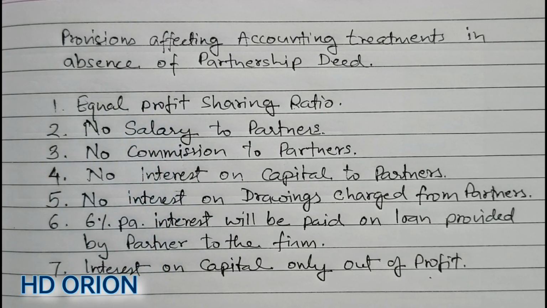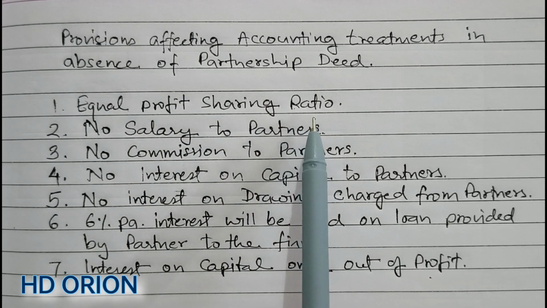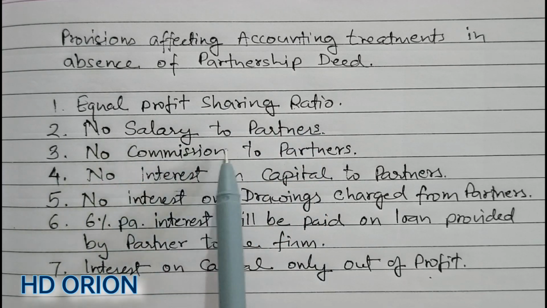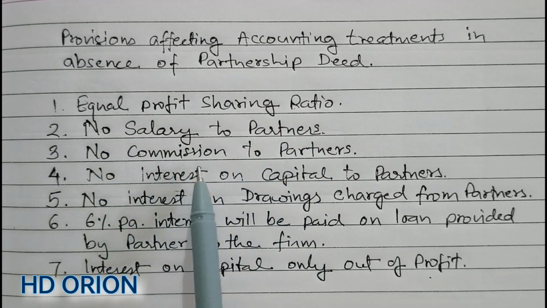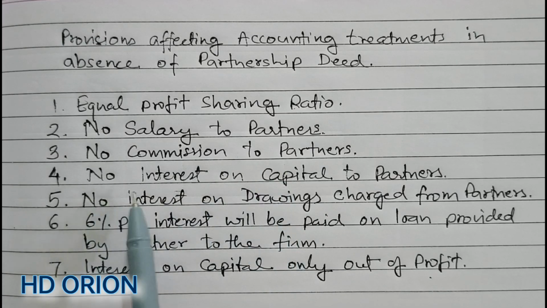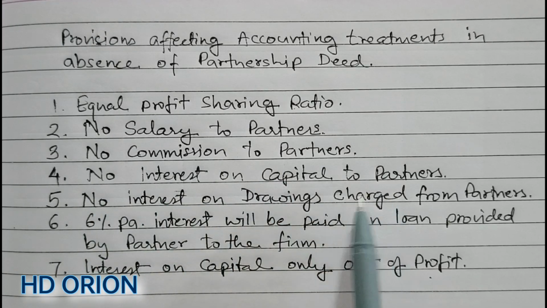Provisions affecting accounting treatment in absence of a partnership deed. First is equal profit sharing ratio to partners. Second, no salary to partners. Third, no commission to partners. Fourth, no interest on capital to partners. Fifth, no interest on drawings charged from partners. Sixth, 6% per annum interest will be paid on loan provided by partner to the firm. And seventh is interest on capital only out of profit.